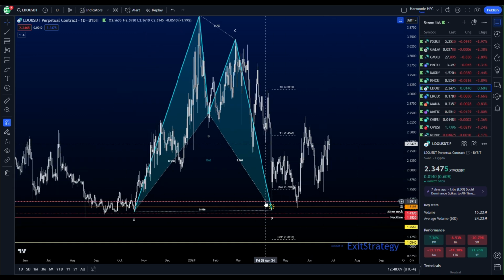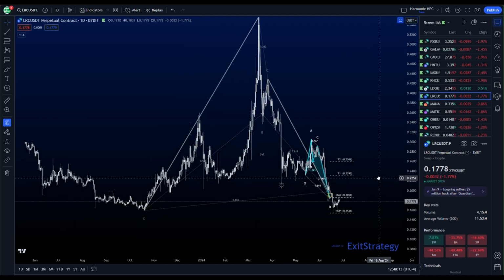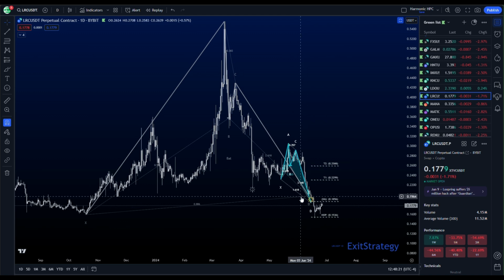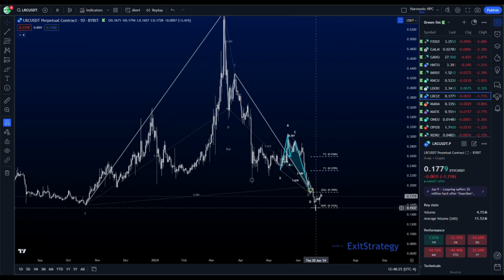That's quite a reaction off of LDO, and it is holding quite well. LRC has two patterns built into one. You can see this daily bat pattern with a crab also signaling in here, both near the same area, but we have weak reactions to both. So we have come down and hit the hop of this crab. I want to see this crab take off, right?